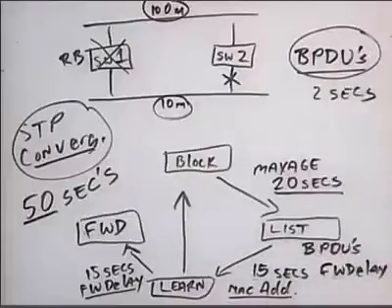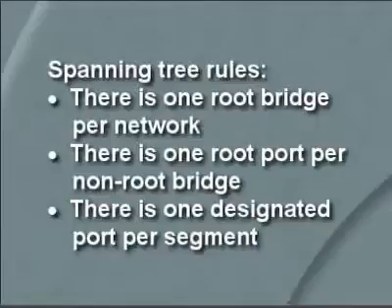So those are the things to keep in mind about spanning tree. We implement spanning tree in order to have a loop-free redundant topology by placing one port in blocking. This makes it possible for us to keep the redundant topology without creating some of those redundant topology problems such as broadcast storms, multiple frame copies, and MAC database instability. The things to keep in mind about spanning tree is there's one root bridge per network, one root port per non-root bridge, one designated port per segment.